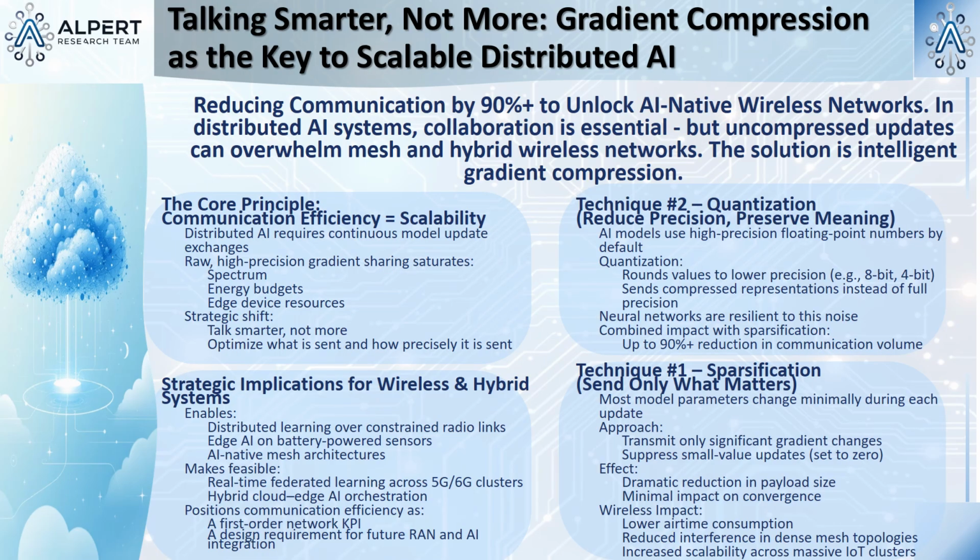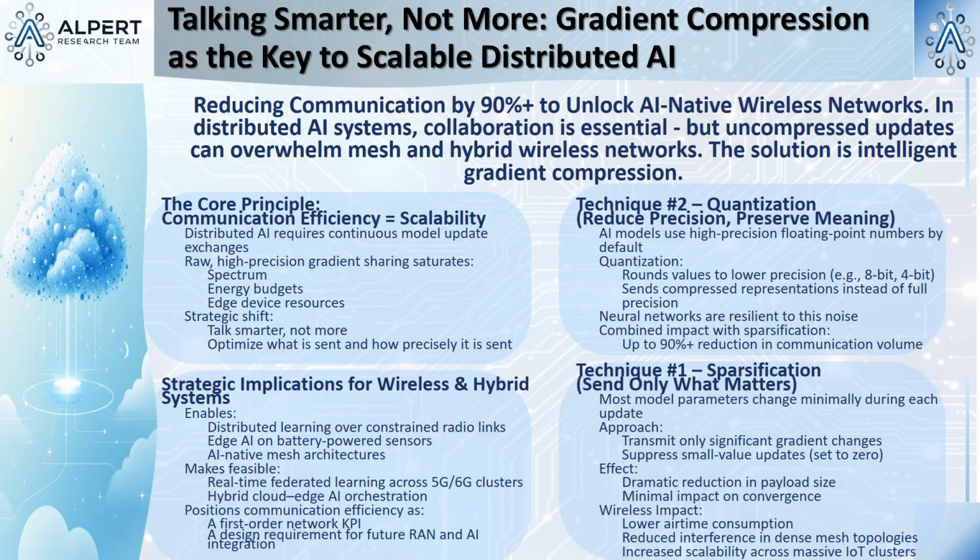So what's the solution? You can't just tell them to stop talking to each other. The solution is to talk smarter, not more. The main technique here is called gradient compression. It's basically realizing that you don't need to say every single word perfectly to be understood. The report details a few key techniques. One is sparsification, where an agent only sends the most important updates. If a parameter in its local model only changed by a tiny amount, it just doesn't send that update. It only sends the big changes.